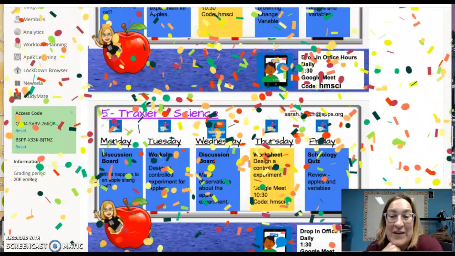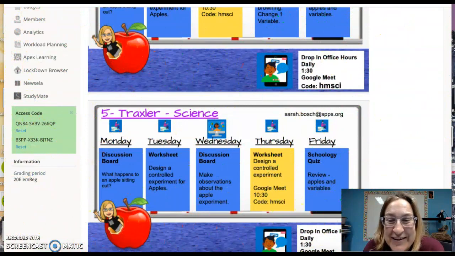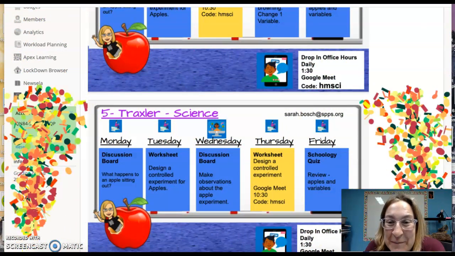Woo! Look, the confetti looks a little different the different times I push it. One more time. Oh, there we go.